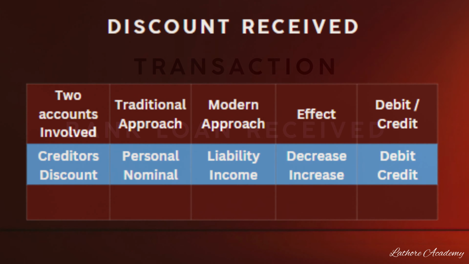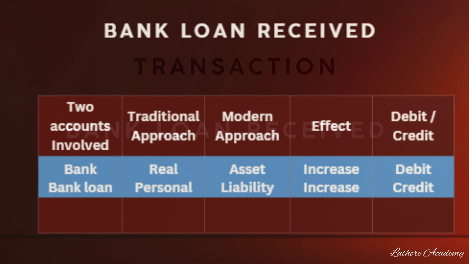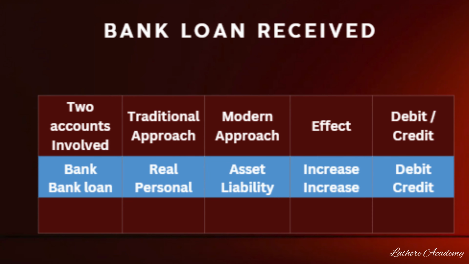Bank loan taken. Another example is bank loan received. This is a common business transaction where businesses take bank loans. So the two accounts involved here are bank account and bank loan account. Bank account is a real account, whereas bank loan is a personal account. As per modern approach, bank is an asset, bank loan is a liability. So when the bank loan is taken, we get money through the bank account. So bank account will increase, bank loan also will increase. So the journal entry will be bank account debited to bank loan.